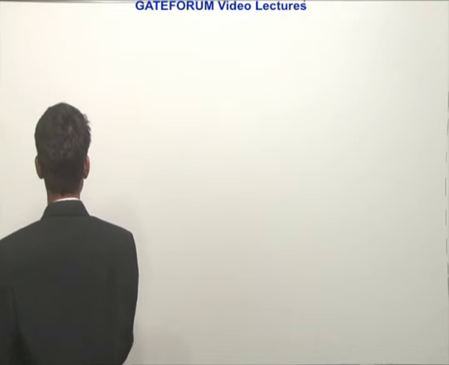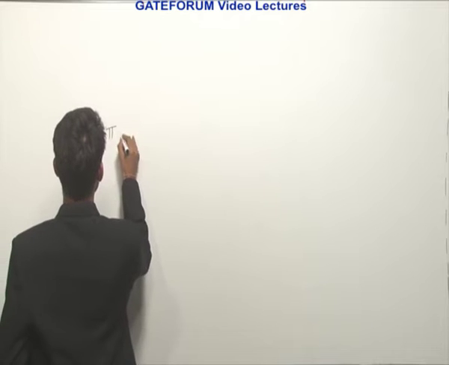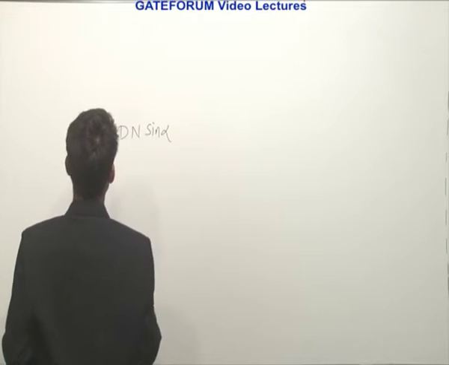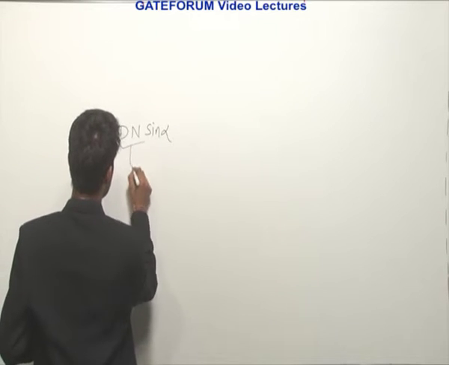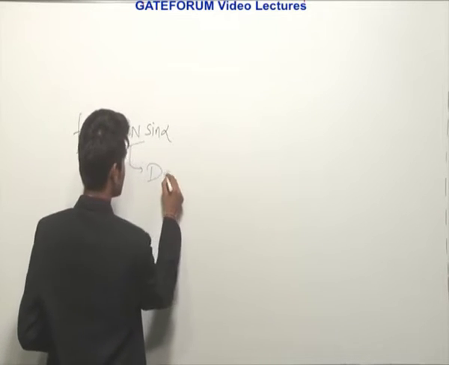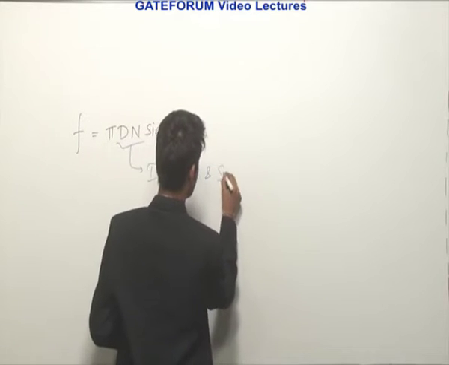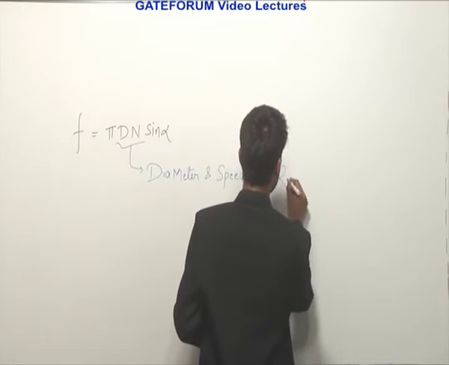In centerless grinding, we have the axial feed formula like pi d n sin alpha, where d and n are the diameter and speed of the regulating wheel.